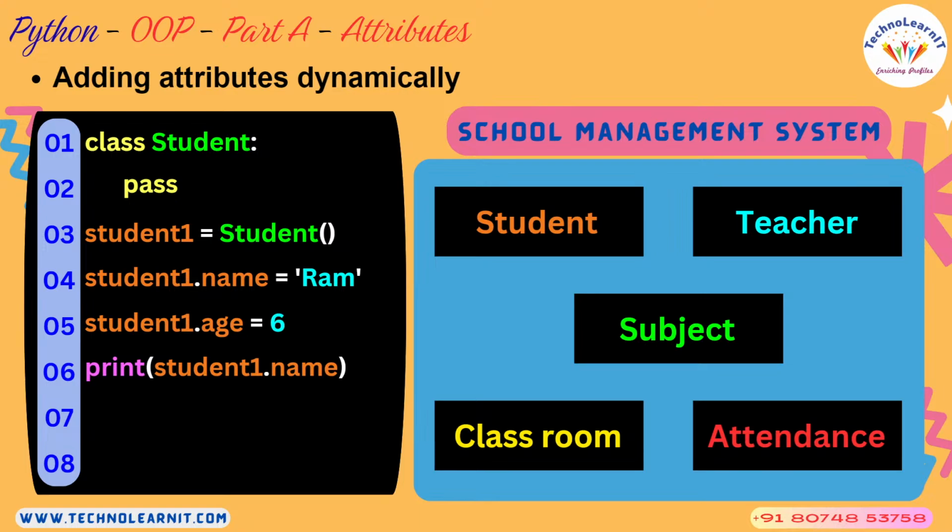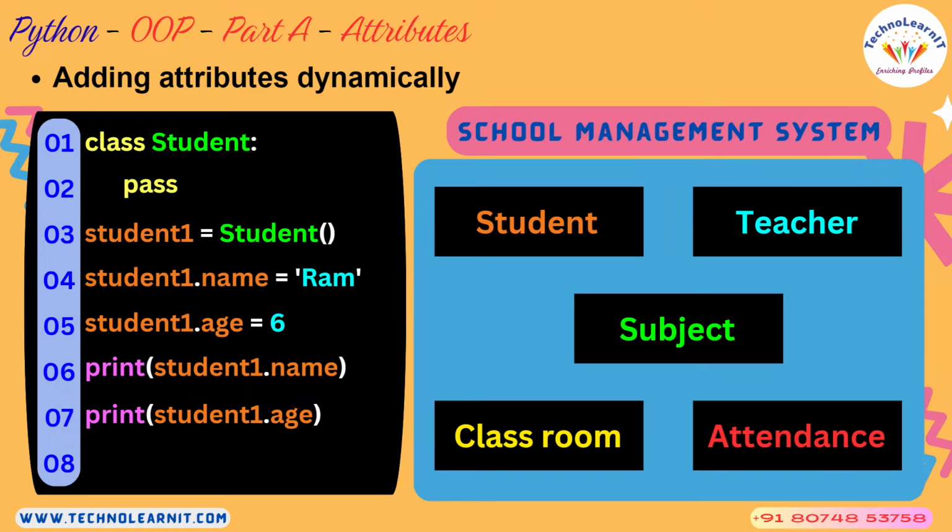So if you just go ahead and print student1 dot name, it reports it as Ram. And if you print the age of the student, keep an eye on the dot operator here. On the left hand side of the dot operator you have the object name, and on the right hand side you have the attribute name. So while printing also you have to refer to the syntax object name dot attribute name.